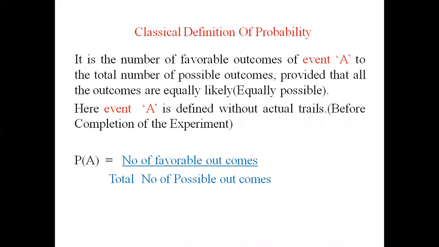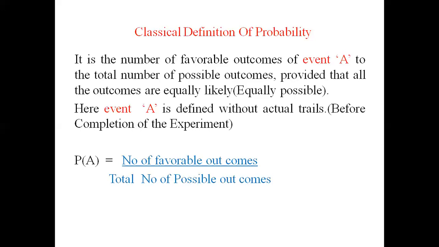Classical definition of probability. It is defined as the ratio between the number of favorable outcomes to the total number of possible outcomes. It is the number of favorable outcomes of an event A to the total number of possible outcomes, provided that all the outcomes are equally likely, that is, equally possible.